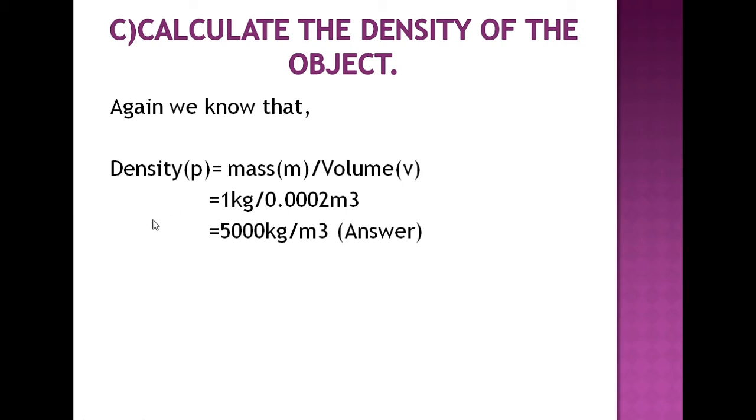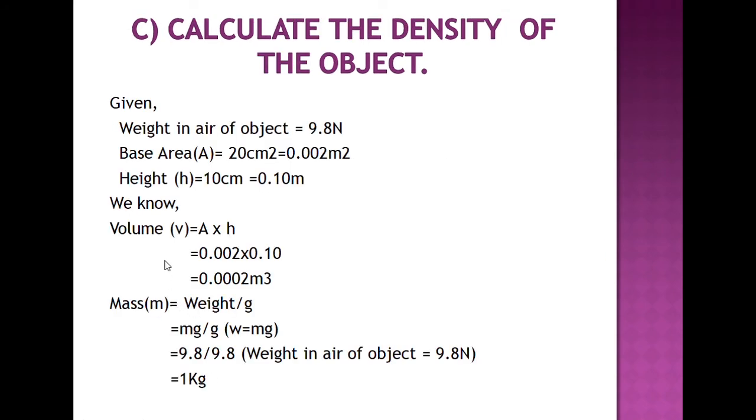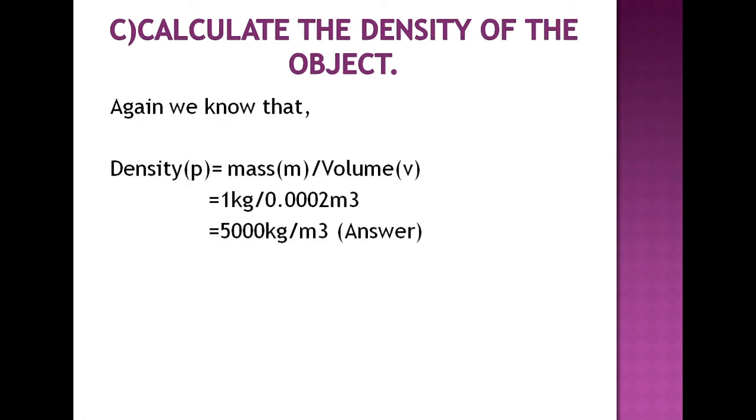Again, we know that density is the mass per unit volume. So, by putting in the mass and volume that we found earlier and calculating, we get the density of the object, 5000 kg per meter cube. Kg per meter cube is the unit of density. So we have also solved the third question.